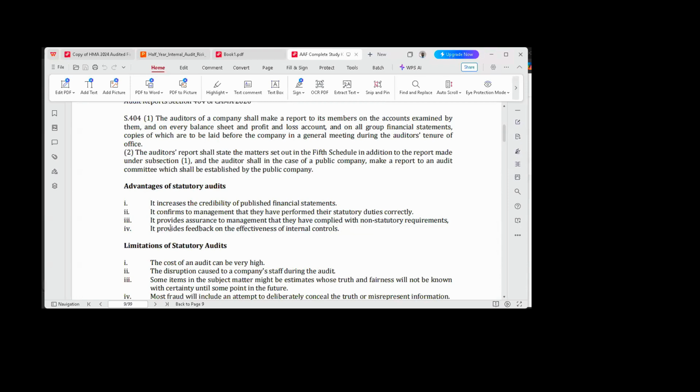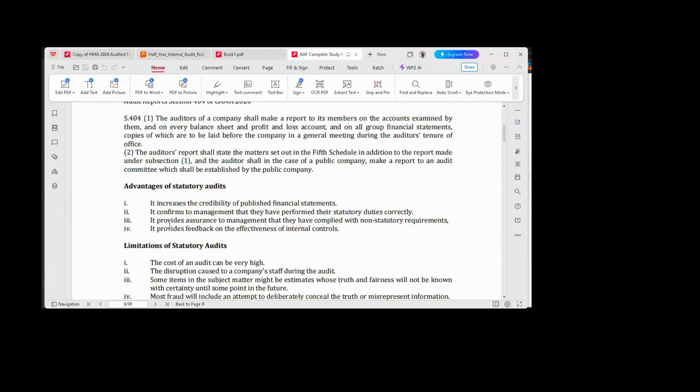The fourth one is that it provides feedback on the effectiveness of internal control, because at the end of every audit, there is always a report on whether the internal control is weak or strong. While the auditor is presenting the auditor's report, it also comes with a management letter or a letter of weakness. Now, letter of weakness means the opposite of strong. When something is strong, the opposite is weak. The letter of weakness is going to highlight the weaknesses in the client's internal control system.